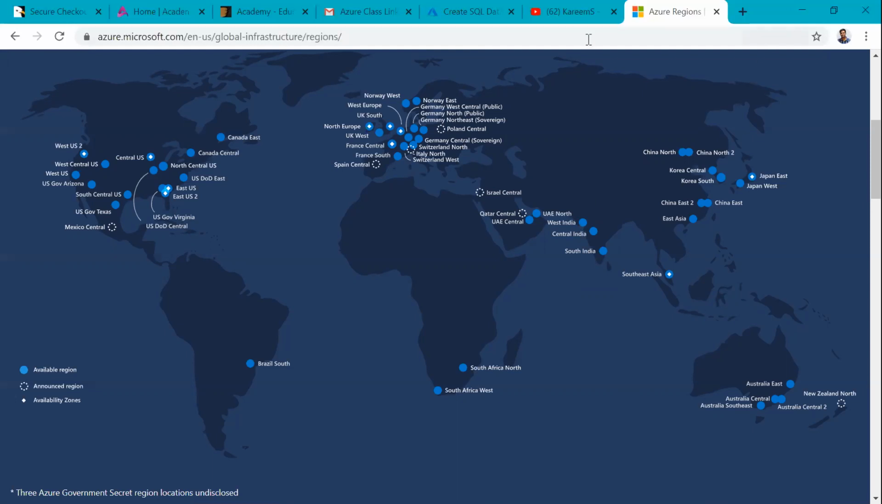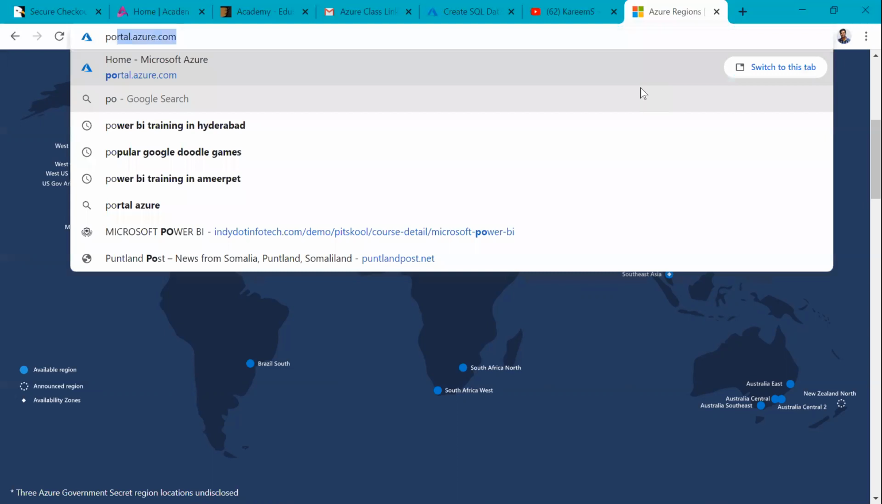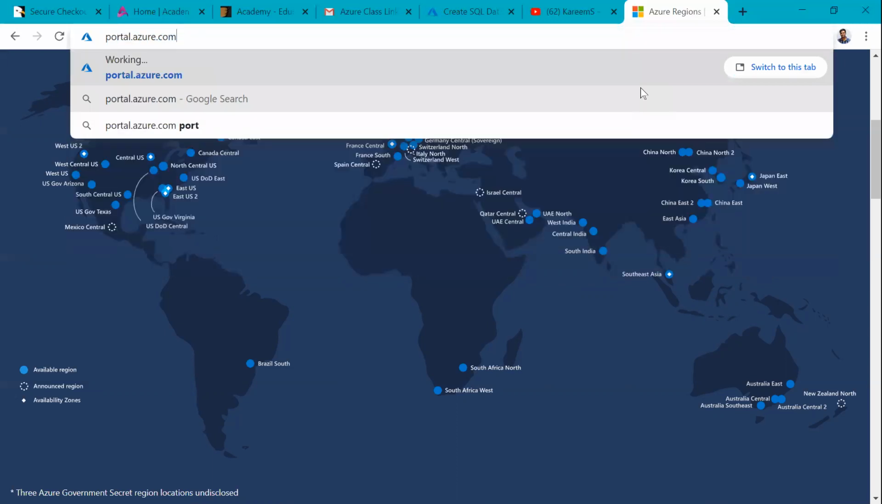Right. Third point here: to start working with Microsoft Azure, we can directly use the portal, some third-party tools, or PowerShell; different options are there. To start with, I'm going with the portal. Check here, portal.azure.com. Here it will ask for the credentials.